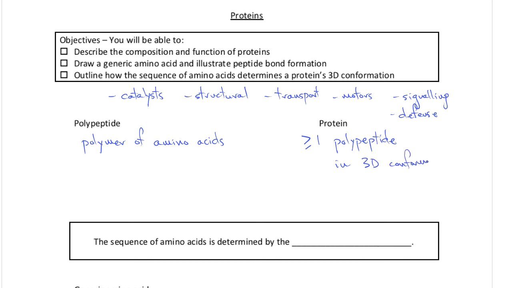And that 3D shape, again, is going to be what's important for the protein's function. The sequence of amino acids in a polypeptide, and therefore, as we'll see, the shape of the protein, is determined by the DNA sequence. Or, in other words, it's determined by genes. And we'll learn about how that process happens in a future lesson.